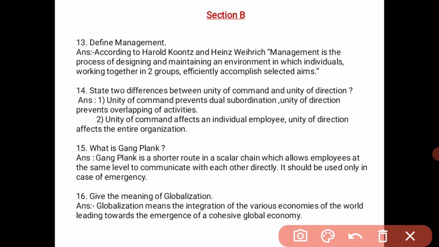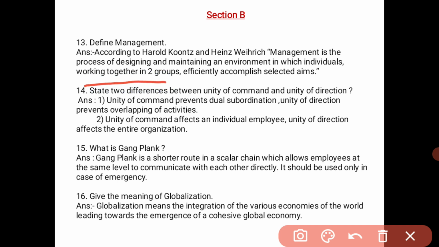You can write whichever definition is easier for you. Here I have written one of the definitions, according to Harold Koontz. He says management is a process. It is a process of designing and maintaining an environment in which individuals work together in groups.